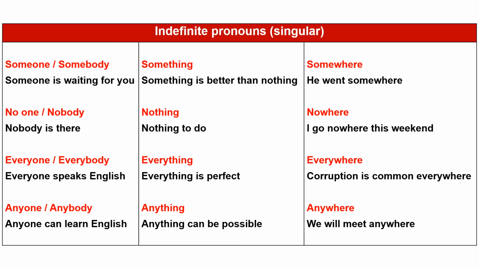Next, everywhere. Corruption is common everywhere. Next, anyone and anybody. Anyone can learn English or anybody can learn English. Next, anything. Anything can be possible. Next, anywhere. We will meet anywhere.